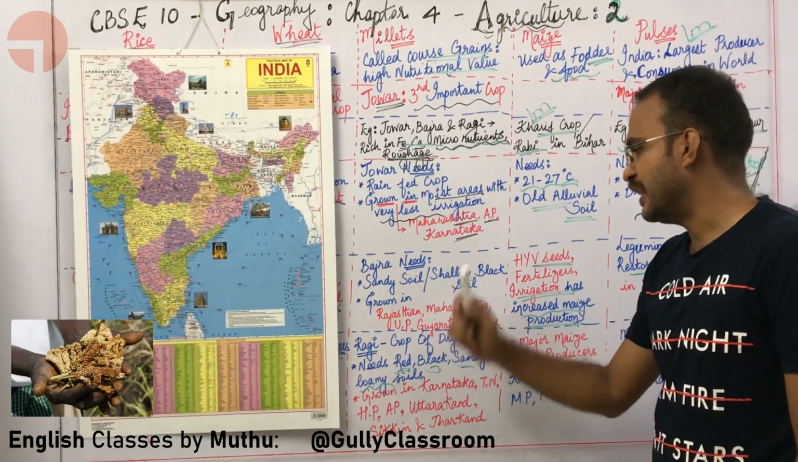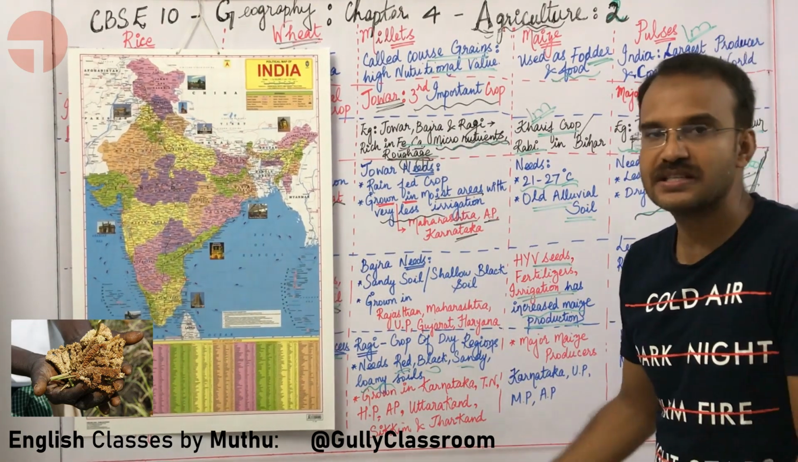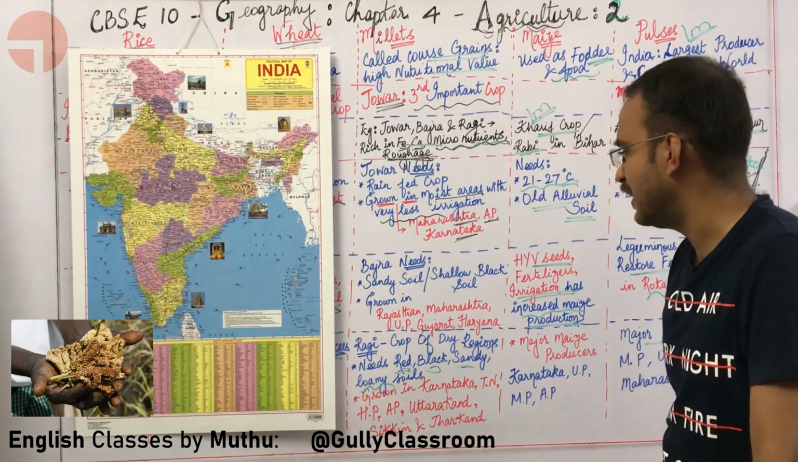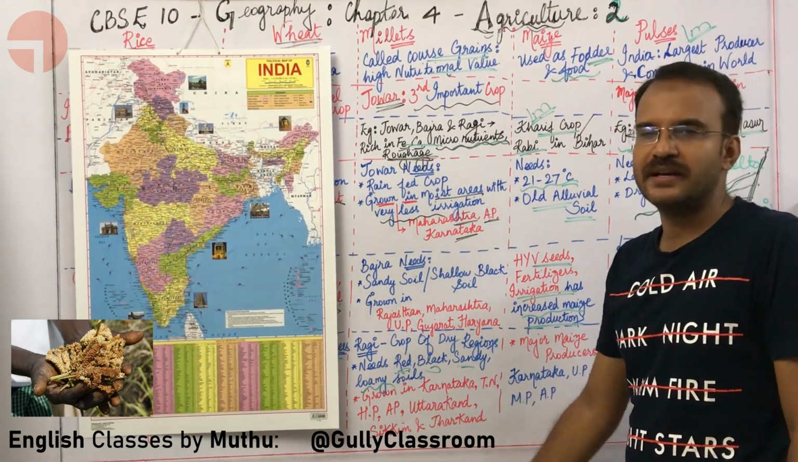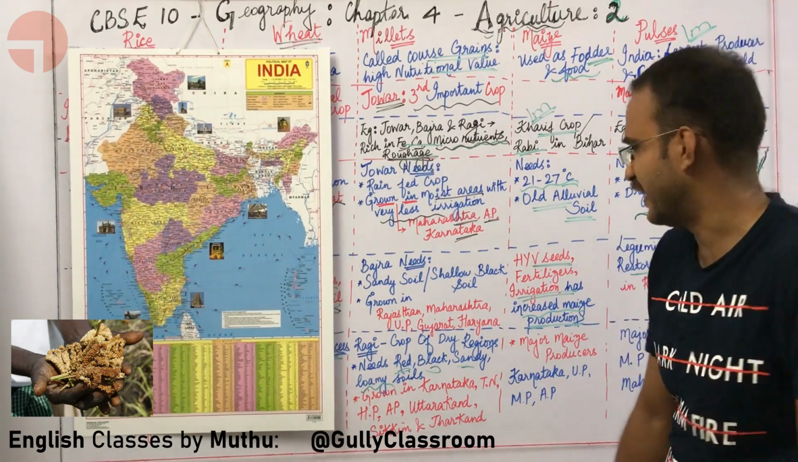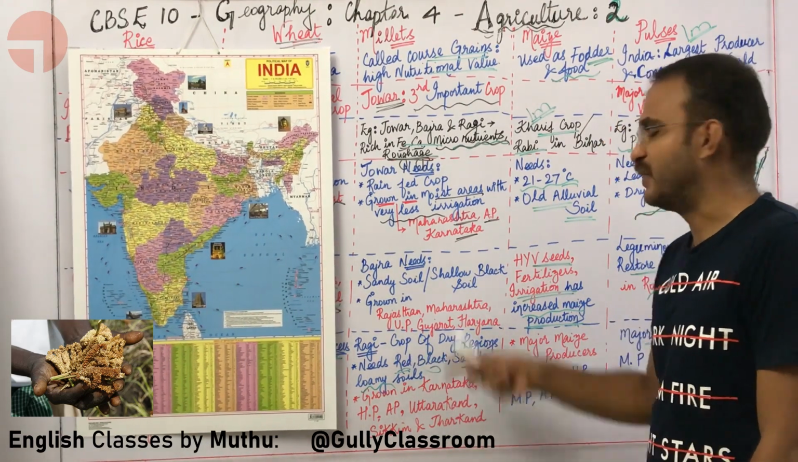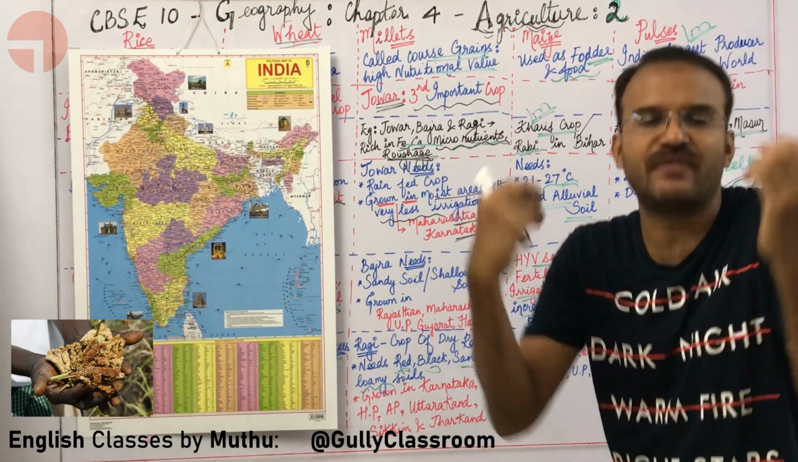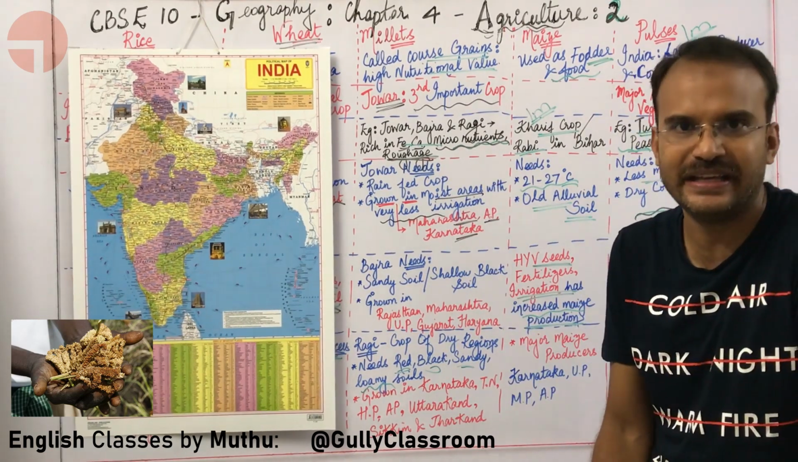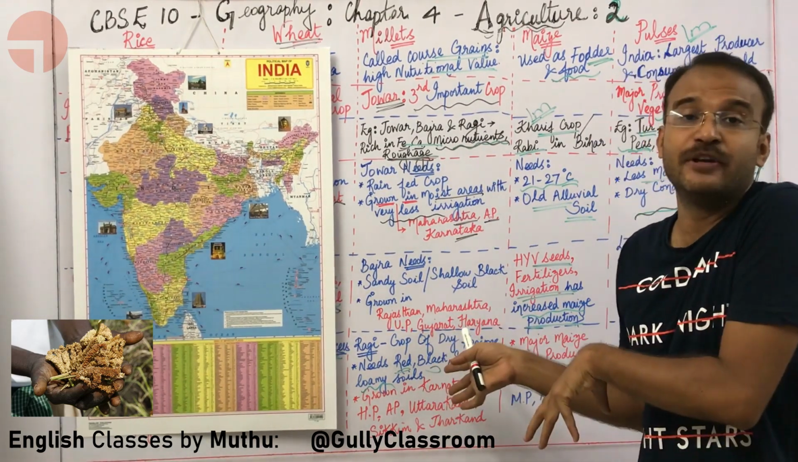Okay, what about ragi, sir? Ragi, in English, is called African millet. In Tamil, it is called kelvaragu. It is essentially a crop of dry regions. If you are not getting any rain, ragi can be grown.